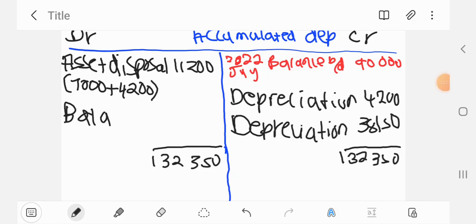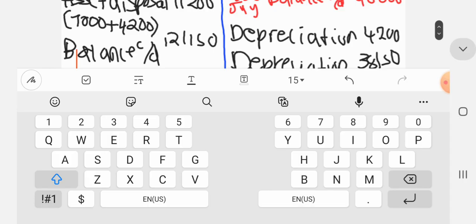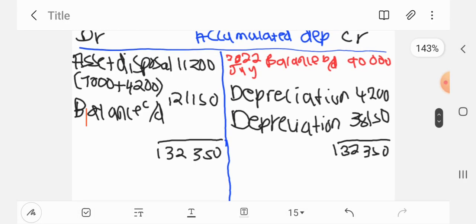balance closed down. That will be the 132,250 minus 11,200, and that will be 121,150. That will be the balance closed down. So that is how you do that account.